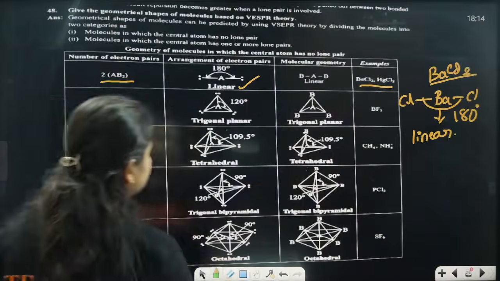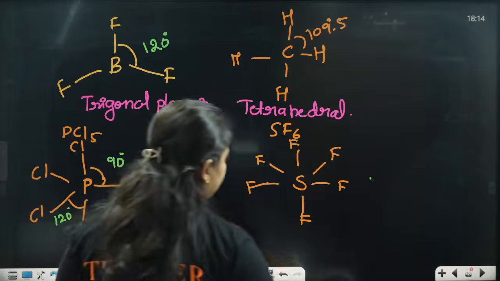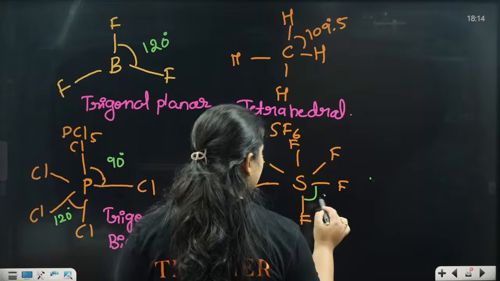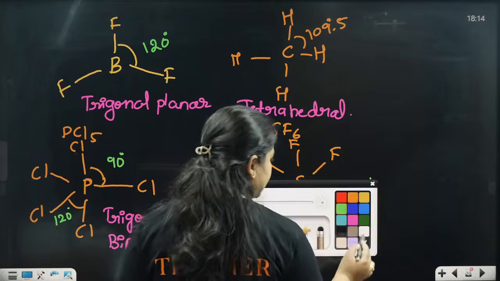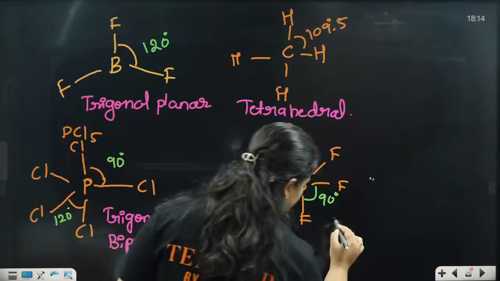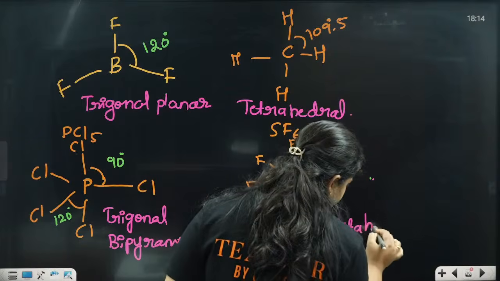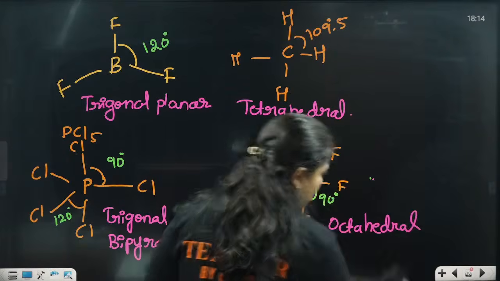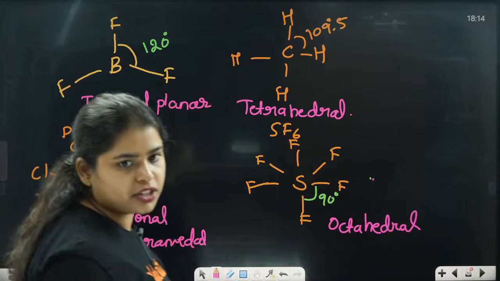Clear? At how many degrees will they be? Everything will be at 90 degrees. Clear everyone? What will be the structure? Octahedral will be the structure.